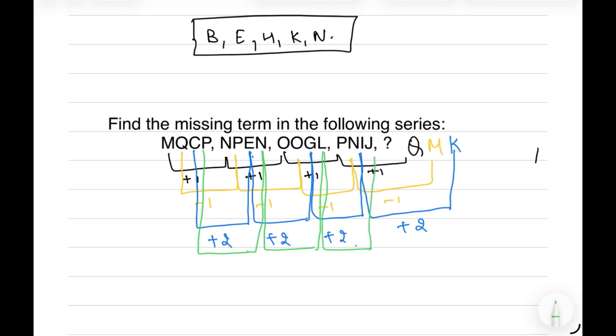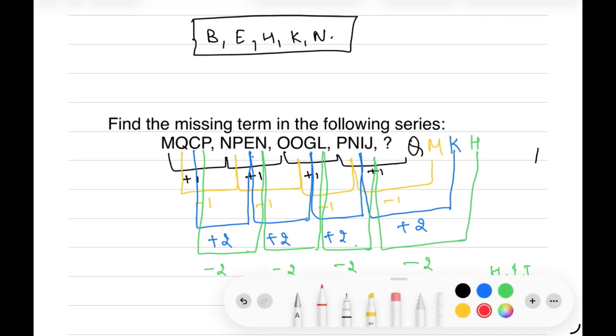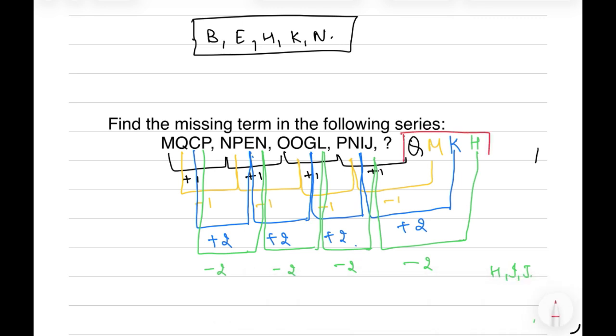And the next will also have a difference of 2, that is H. So the missing term here will be Q, M, K, H. This is the missing term in the series.